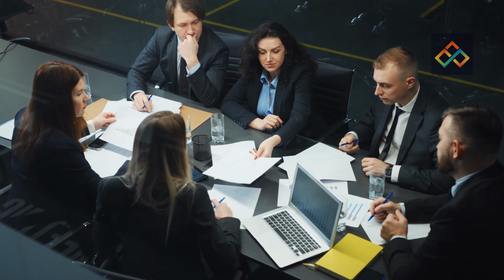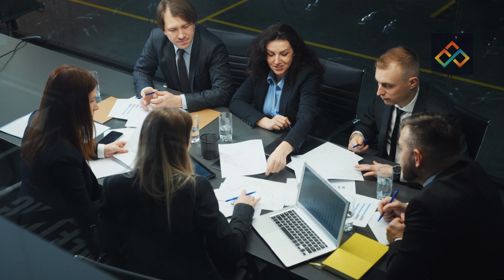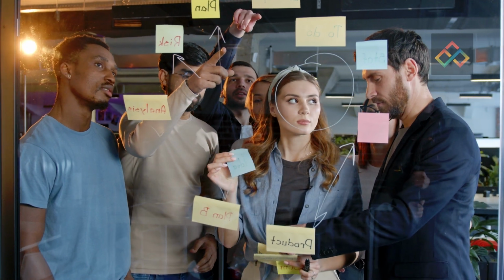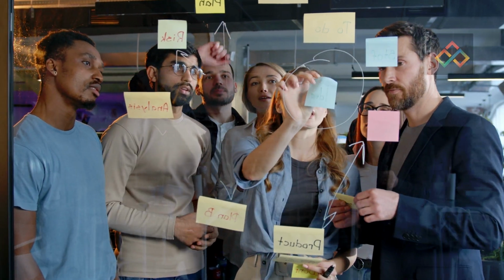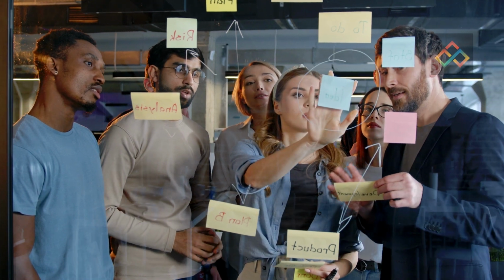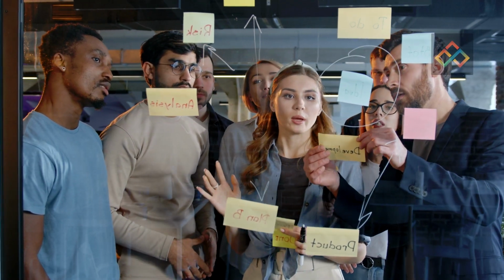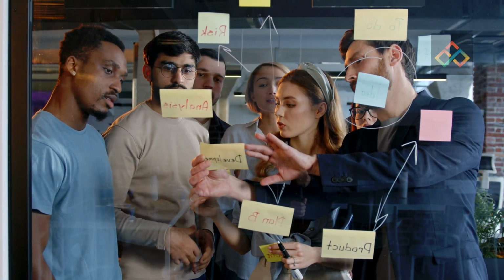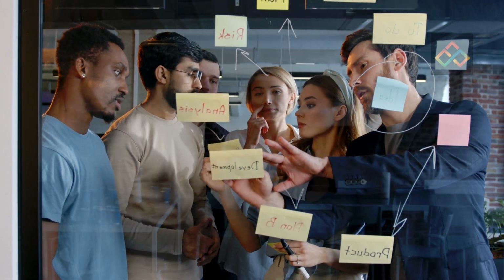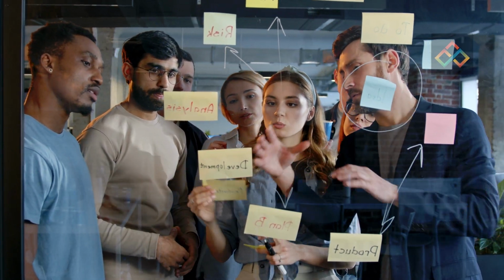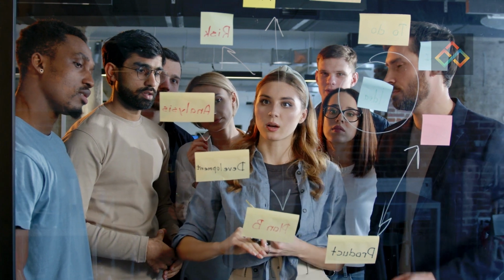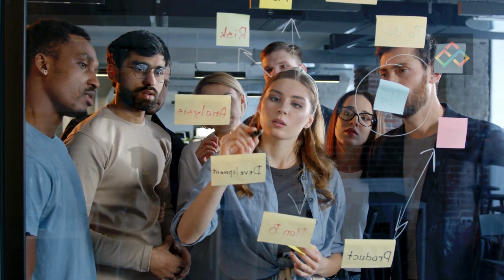For example, suppose a company wants to launch a new product line. The first step in the project idea generation process would be to brainstorm ideas for the product. This could involve researching the market and customer needs, then coming up with ideas for a product that would meet those needs. After the ideas have been generated, the project manager will then evaluate each one and decide which one is the best fit for the company.